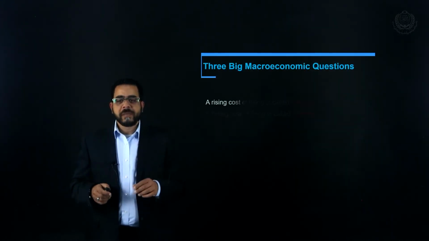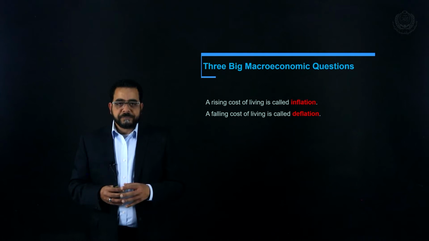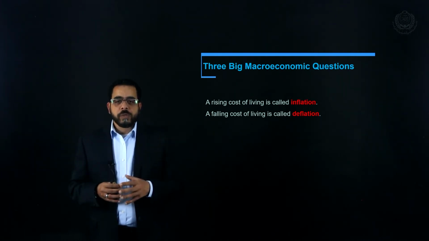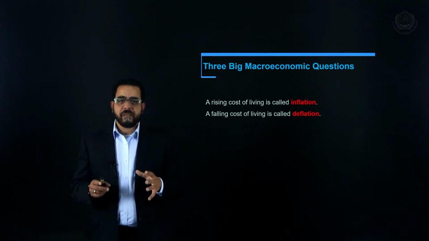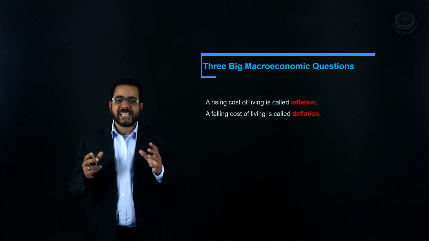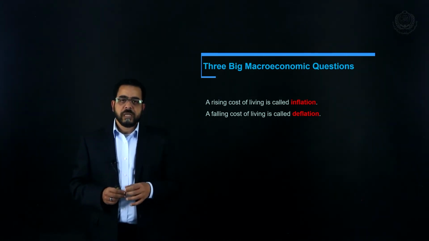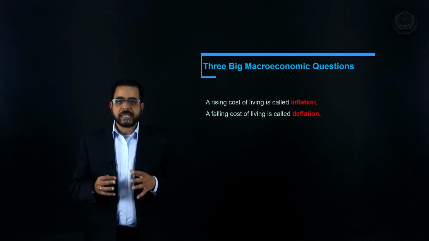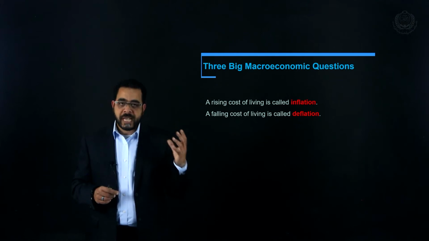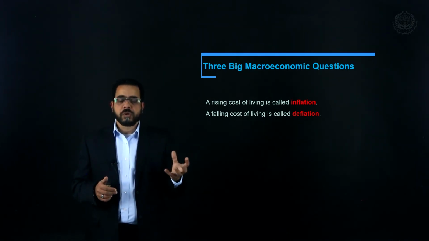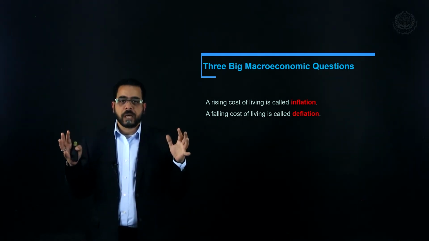The main concern of macroeconomics when it answers the question of what determines the cost of living is not the cost of living itself, it's the change in the cost of living. The increase in the cost of living is the increase in prices, which is called inflation, and this will be our second topic.